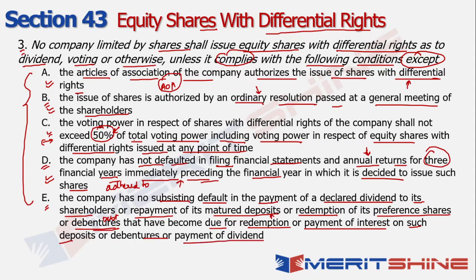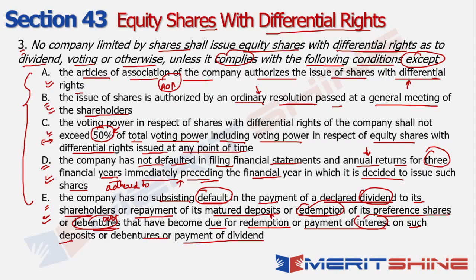So this again makes a lot of logical sense that unless I am a company which has not had any defaults with regards to any kind of dividend, any kind of redemptions, any kind of debenture interest payments, only then can I look at issuing such kind of differential right equity shares. So this also seems to be fairly logical.